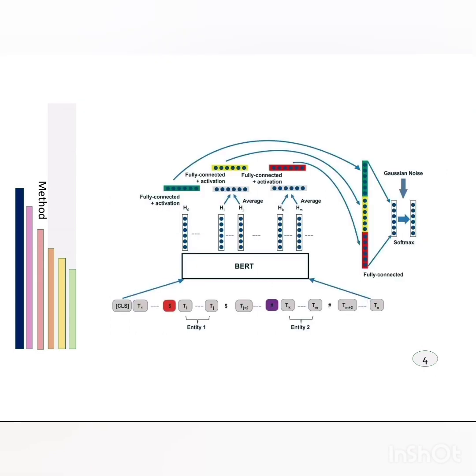The Model 2 architecture is a domain-specific language representation model pre-trained on large-scale biomedical corpora. It is a transformer multi-layer bidirectional encoder. The approach of the BERT model is to render a couple of sentences or just one in a sequence of tokens. The input of each token is generated by adding the token, segment, and position embedding. To these 2 models is added a layer of Gaussian noise prior to the activation of the Softmax function, in the 2013 mining challenge.